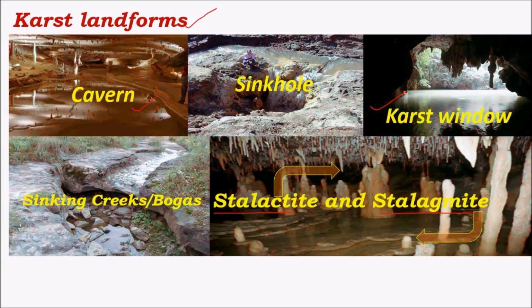This water flows below the limestone sediments where there are numerous streams inside. This is a sinkhole. And bogas are more or less just another version of sinkholes, where even here the water disappears when the water flows into these regions. This is because limestone sediments are porous in nature, that is, there is a huge amount of pores. As a result, after a certain period of time, the water starts seeping in through these pores and reaches the ground levels below the surface. As a result, in limestone sediments, water disappears in the form of sinkholes and bogas. And this is the end of the cycle of erosion and associated landforms.